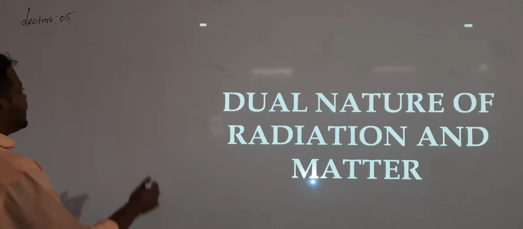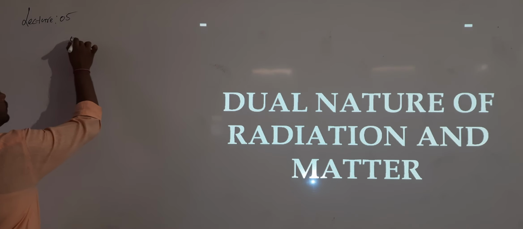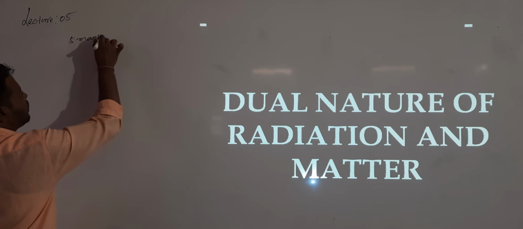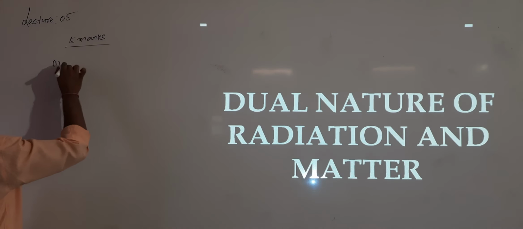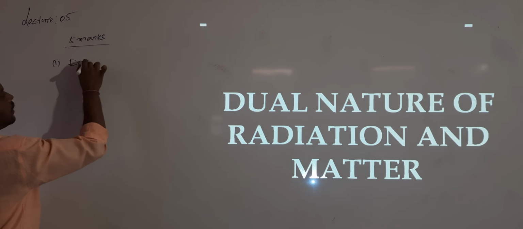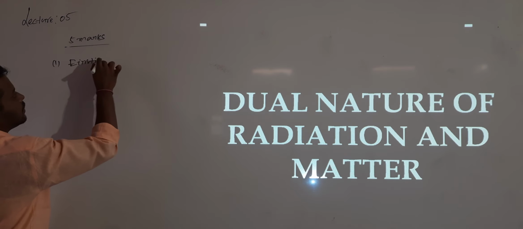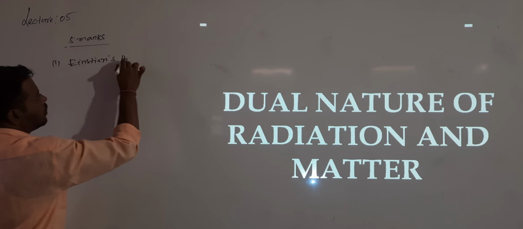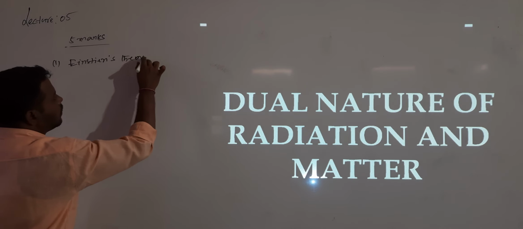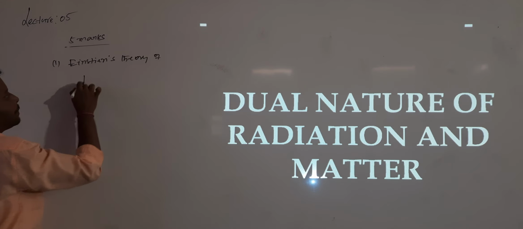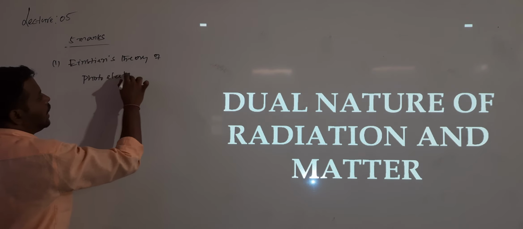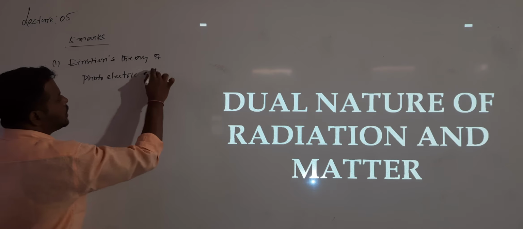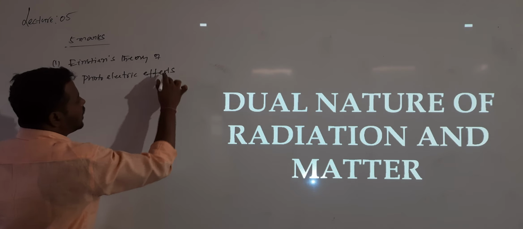What are the 5 marks and 3 marks questions of this chapter? What are the 5 marks questions? Only one 5 marks question: what is Einstein's theory of photoelectric effect? By using the Einstein equation, you should explain the laws of photoelectric effect.